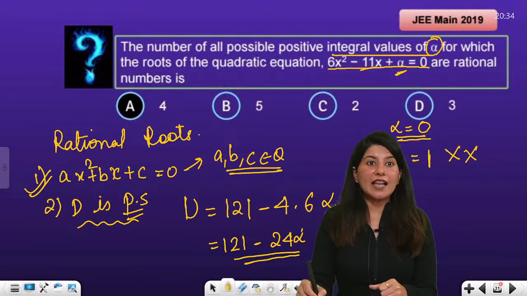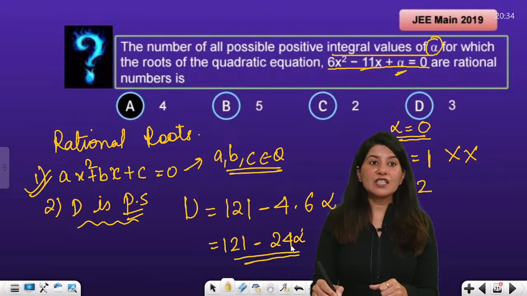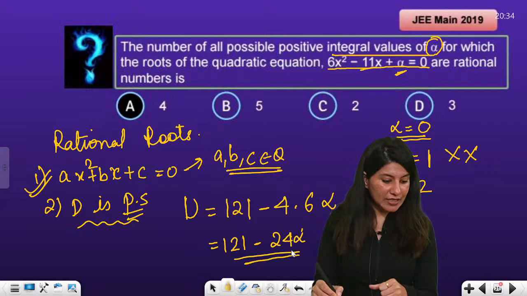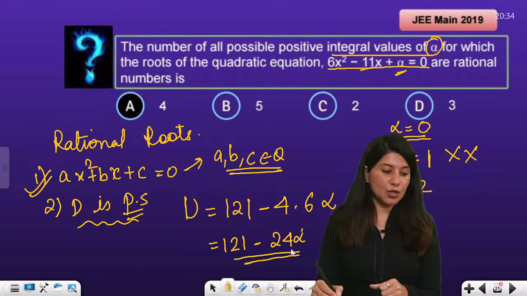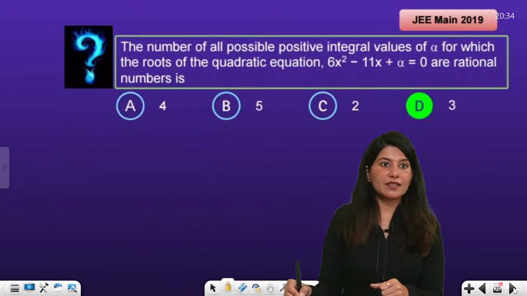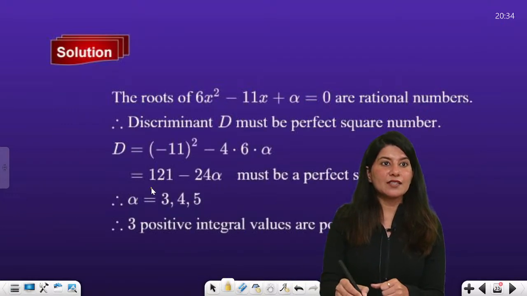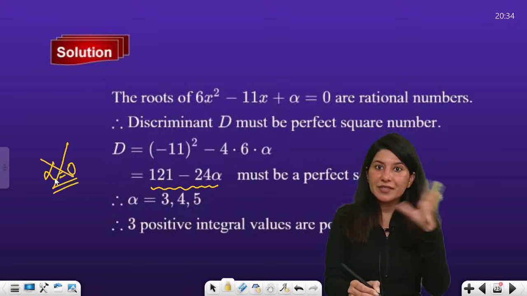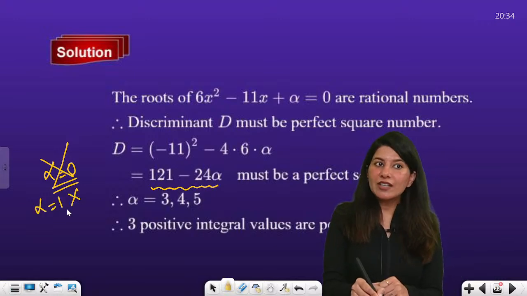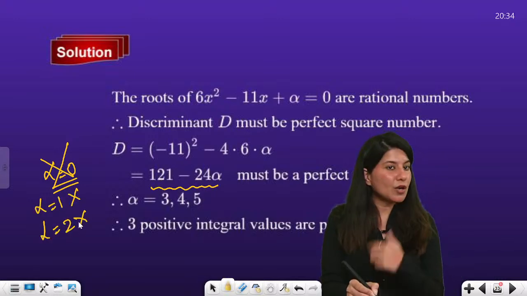Alpha equals 2: that means 121 minus 48. What do you think? So this is it. Alpha equals 0 is satisfying, but it is not a positive integer. Alpha equals 1 will not satisfy. Alpha equals 2 will not satisfy.